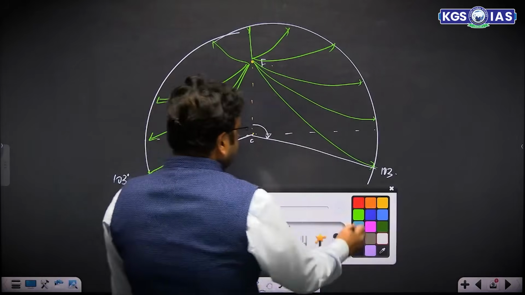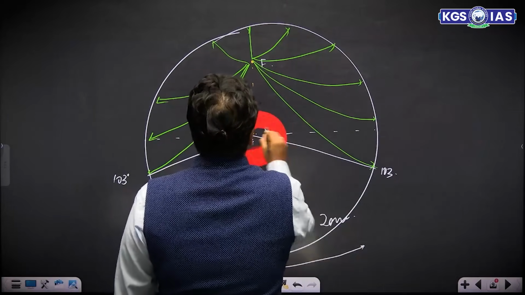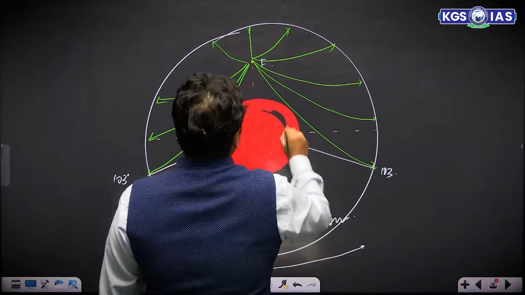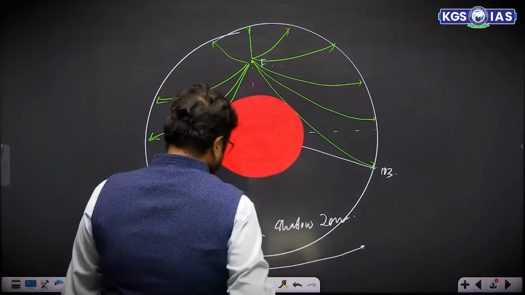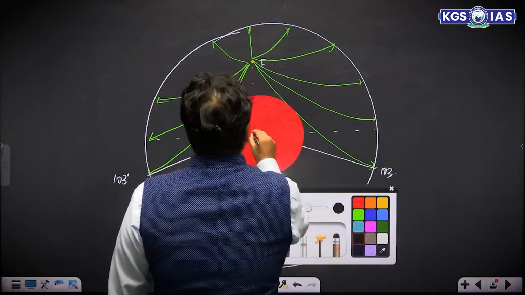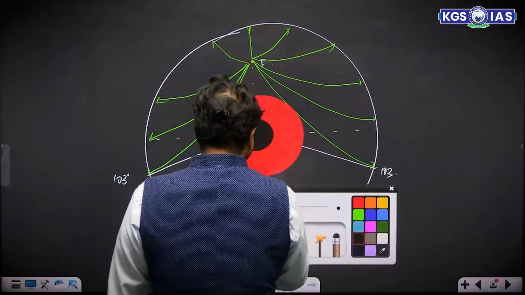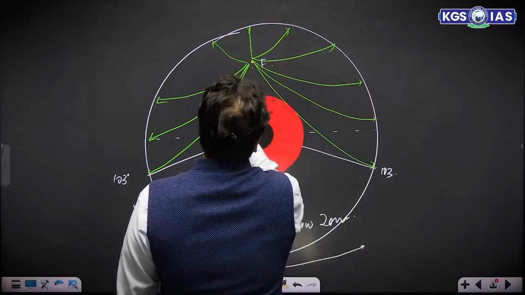What was found after this S wave shadow zone? That somewhere 2900 kilometer below the earth's surface, there is a zone which is liquid in nature. So there is a core and there is an outer core which is liquid in nature.